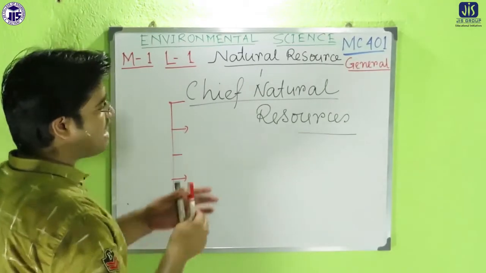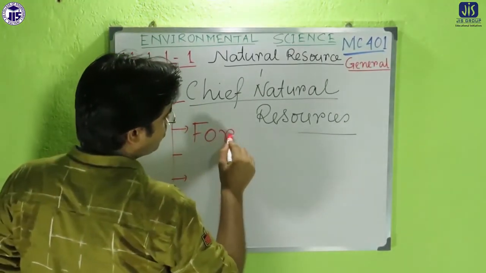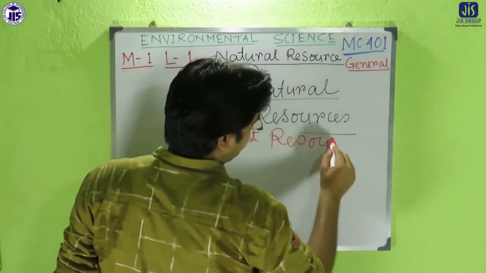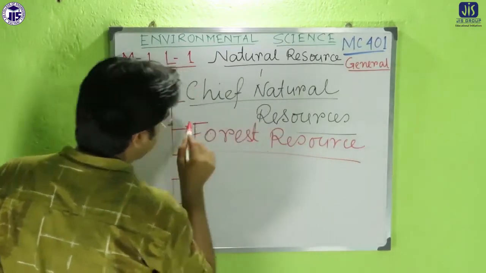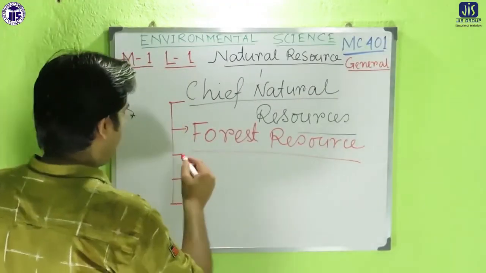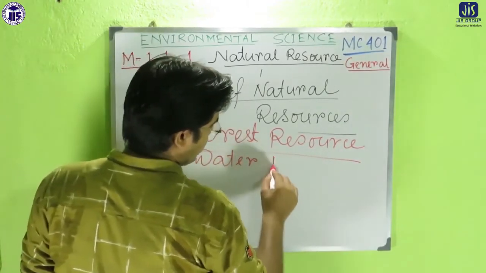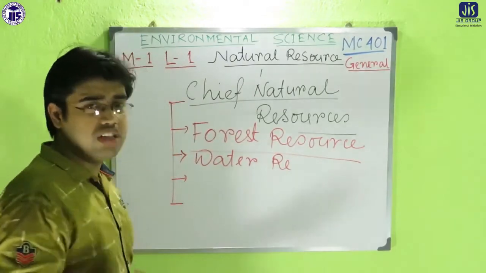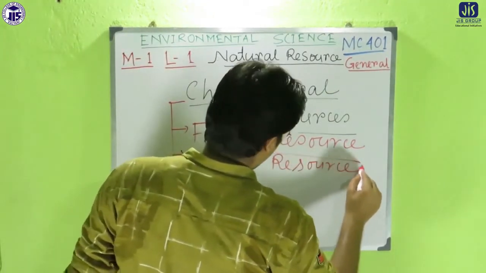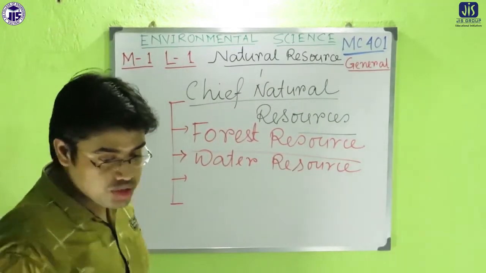So first one in that category, that is the forest resource. So forest resource is under the category of chief natural resources. Second one, that is the water resource. You know, water is very much important for our human life or for all the animal world and the plant world. So water resource is another chief natural resource.